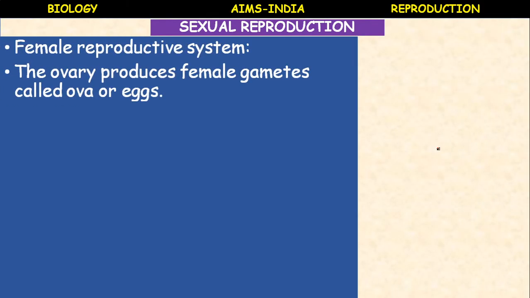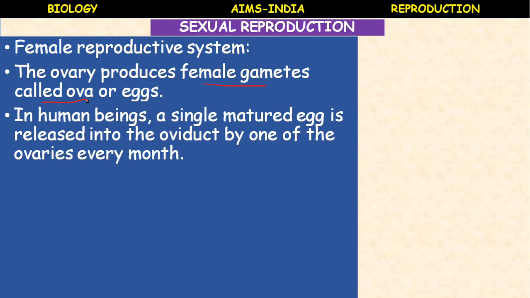In the female reproductive system, the ovary produces female gametes called ova or eggs. In human beings, a single matured egg is released into the oviduct or fallopian tube by one of the ovaries every month.